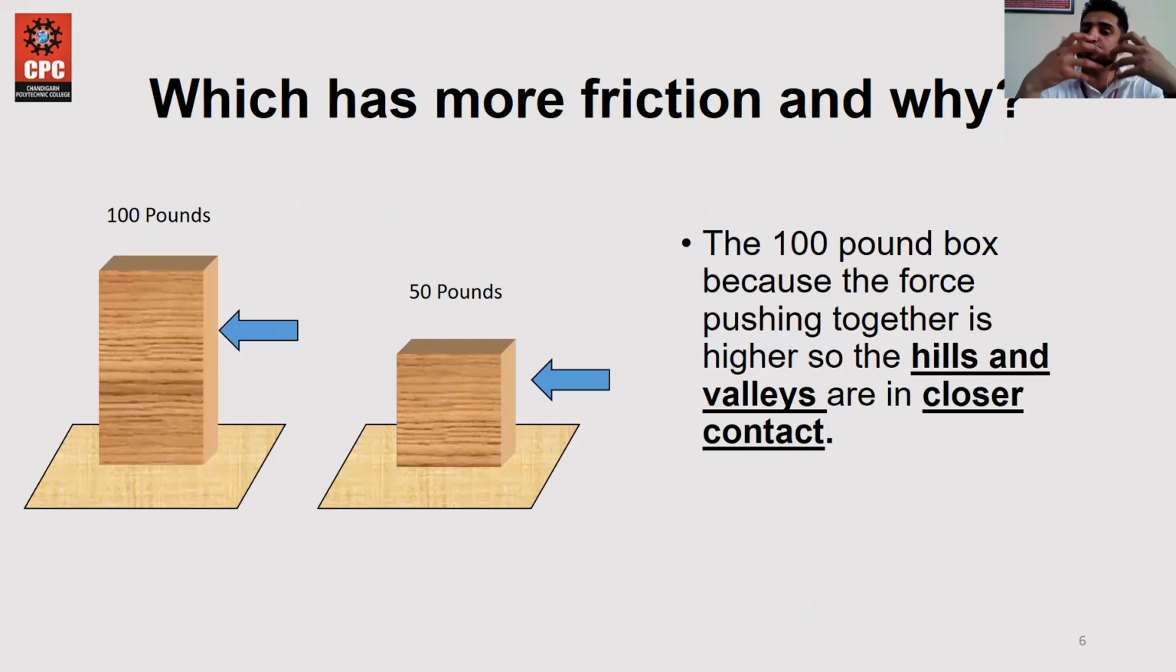Due to the force pushing together, it stands in the rest position. But there is friction occurring on the surfaces of these two logs. So you can see in the first example, where the log is 100 pounds, the force acts directly in the downward direction on the surface.